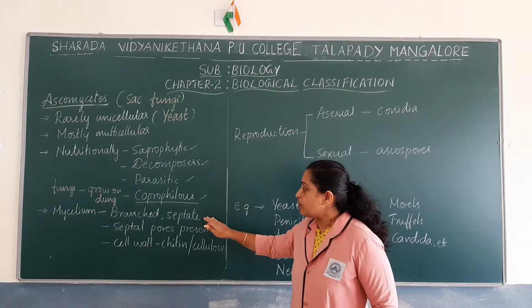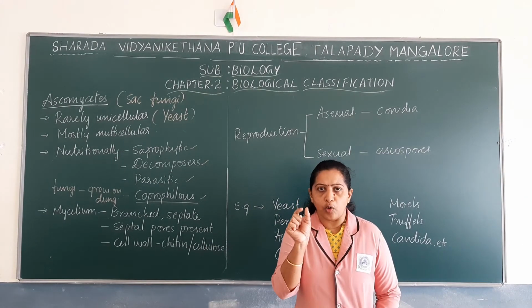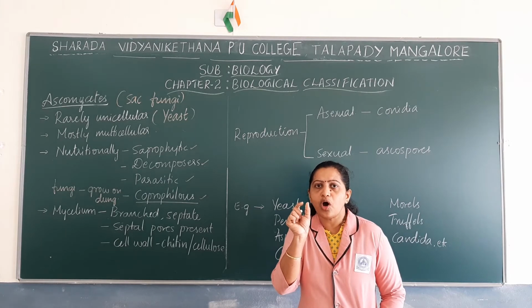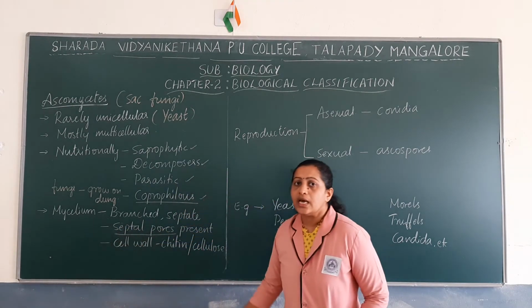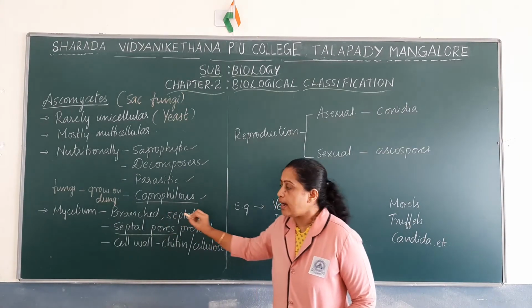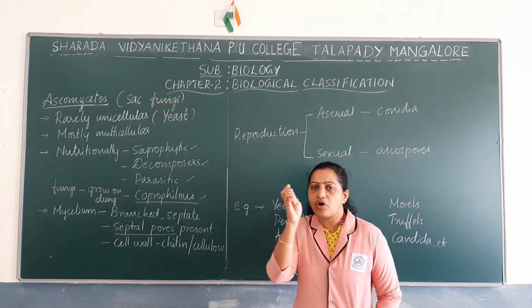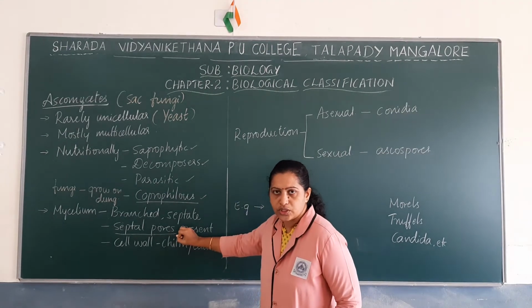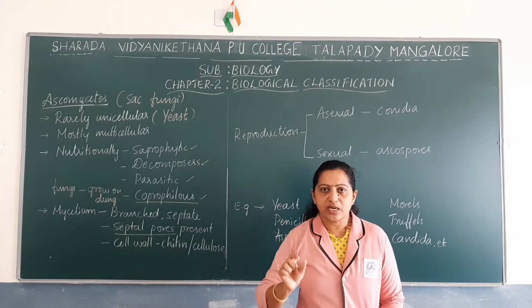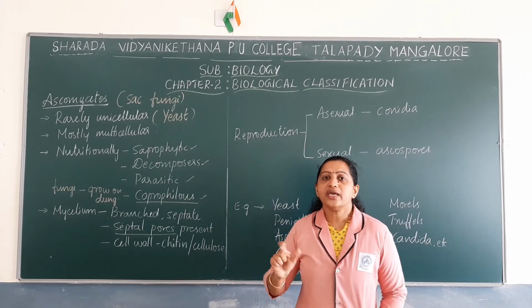In these cross walls there are small, centrally located pores known as septal pores. So with the help of these septal pores, the cells of the hyphae communicate with each other.